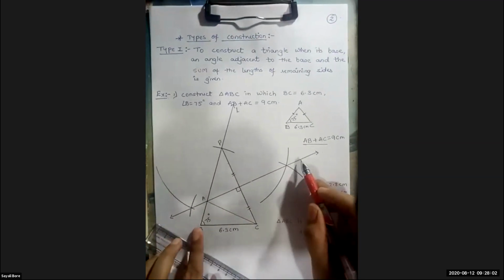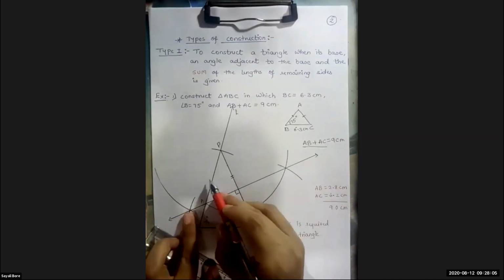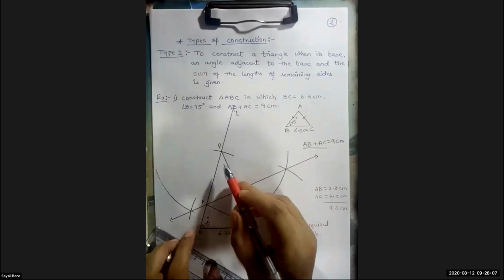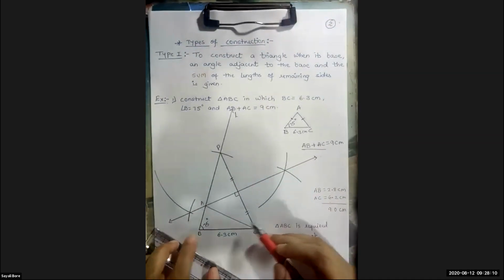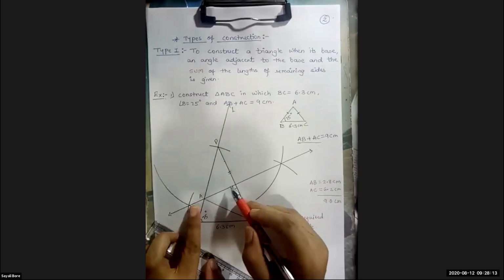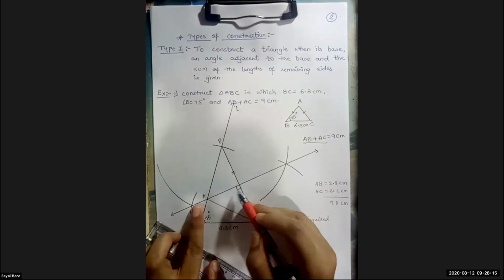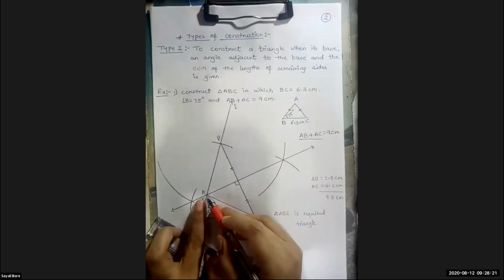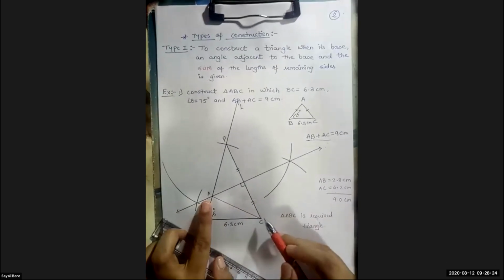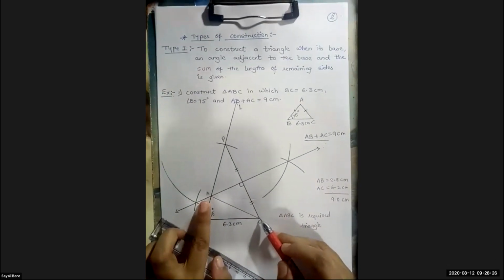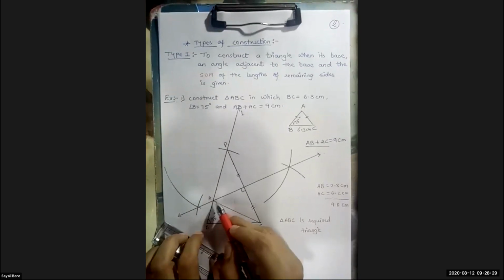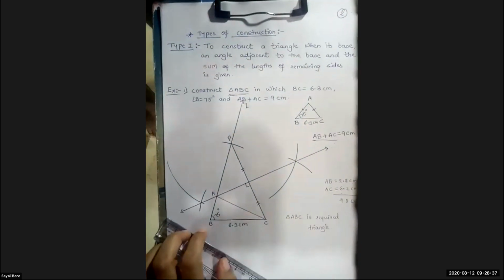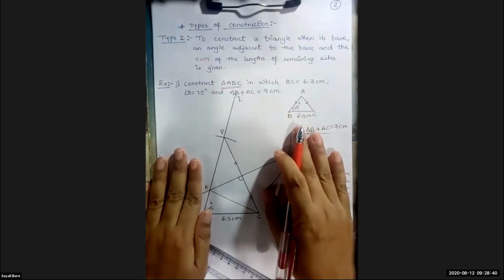When you draw this line, it divides the remaining sides, that is PB and PC, into 2 points. One point here I have marked 90 degree, and the other point which is on PB, that point A is joined with the vertex C. And finally you will get the triangle ABC, which is our required triangle. I hope this part is clear.